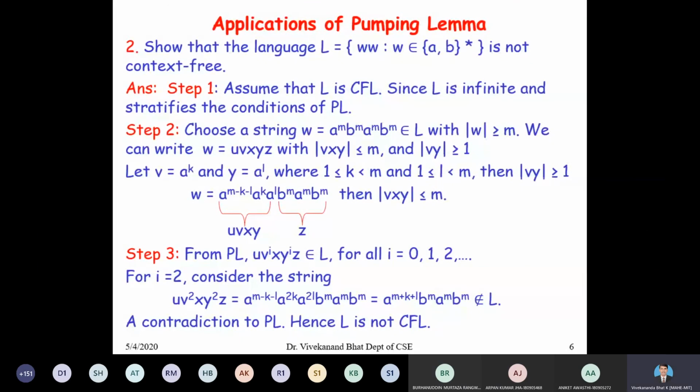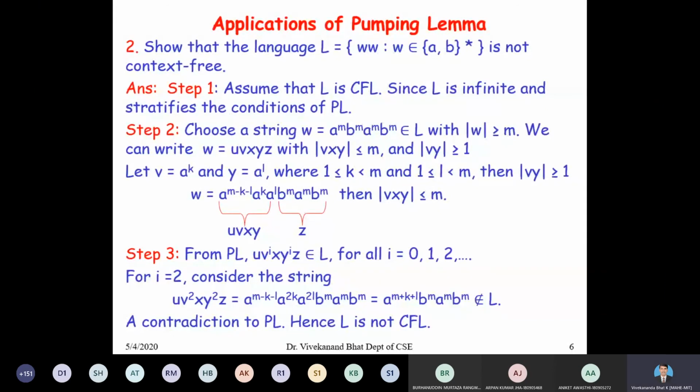Okay, this is a problem similar to the previous problem. Show that the language L equals ww, where w belongs to {a, b}*, is not context-free. Here, if you understood the previous problem, this problem is very simple, like the previous problem. So we are using the same 3 steps to prove that this language is not context-free.